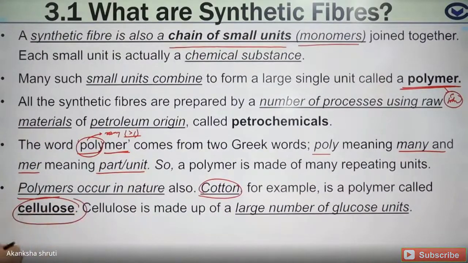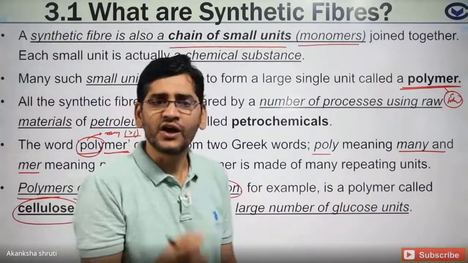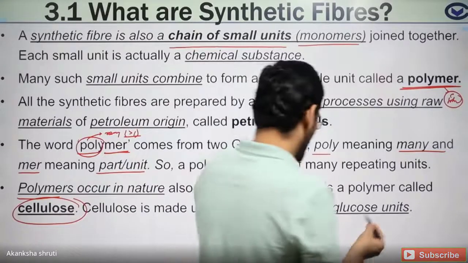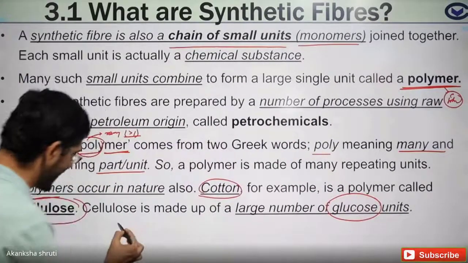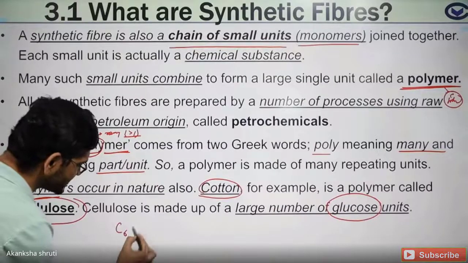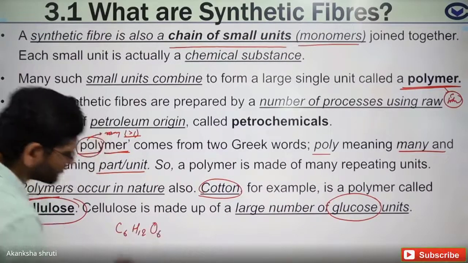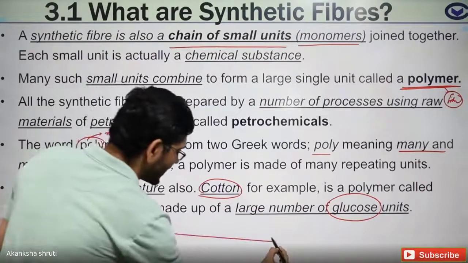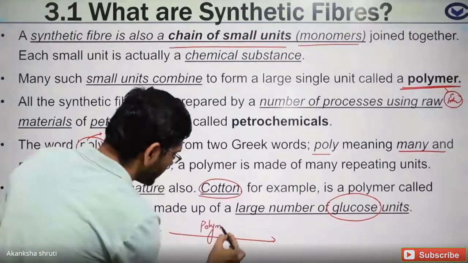Now this cellulose is obtained by combination of a smaller unit or simpler molecule called glucose. What is this glucose? You will learn in higher standard. This glucose is C6H12O6, this molecule, when it undergoes a process called polymerization.